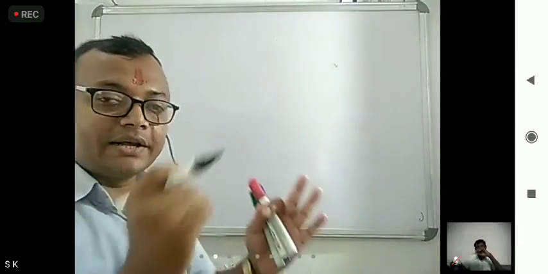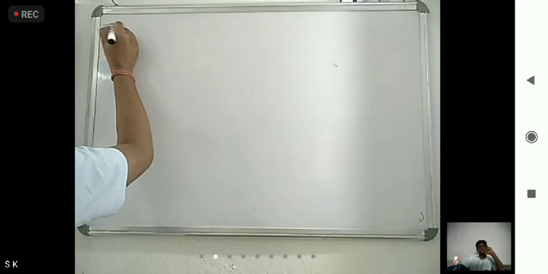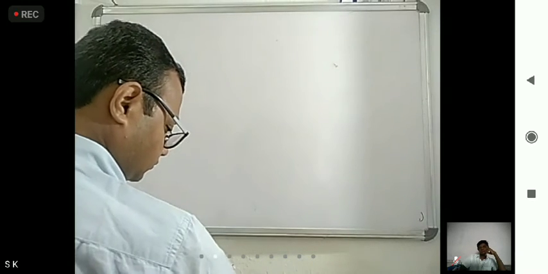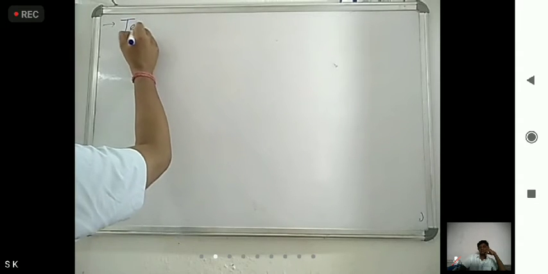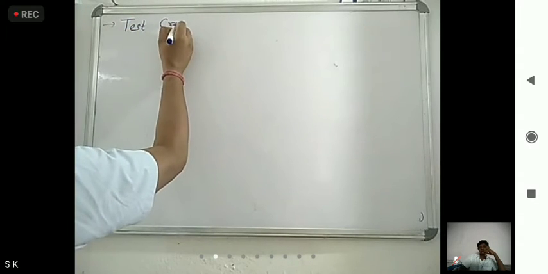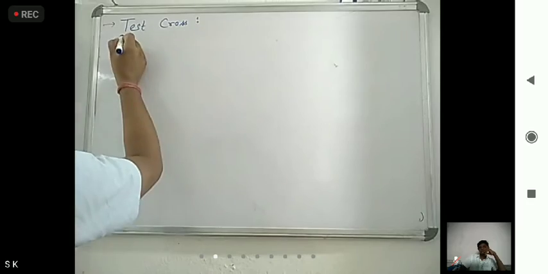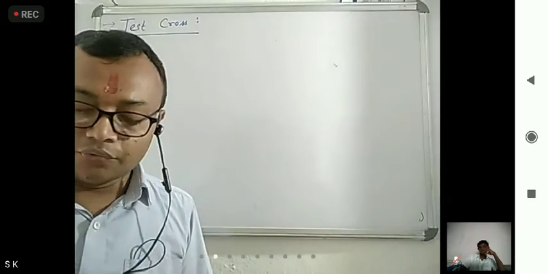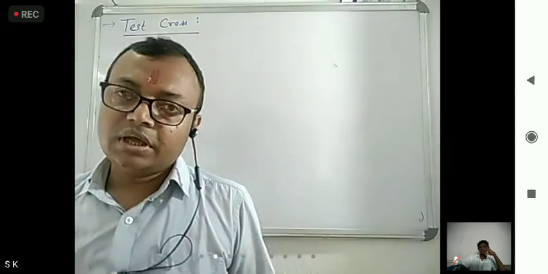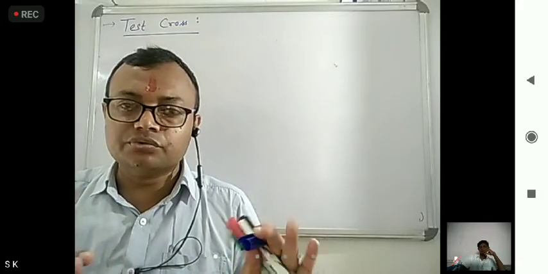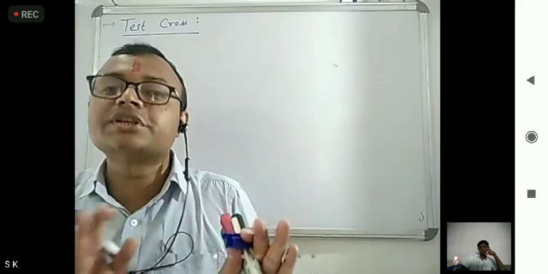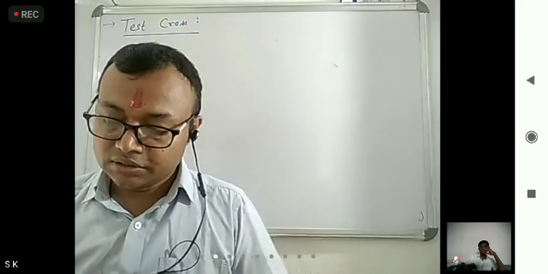One is test cross. Now, how can we define this test cross? If a cross is made between an F1 individual and the recessive parent, that is known as test cross.